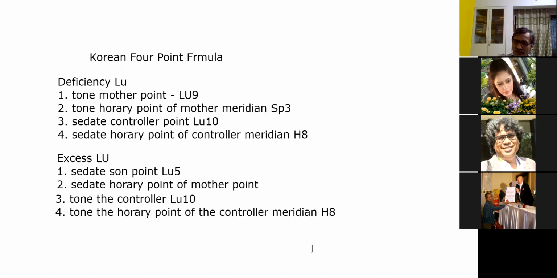SI5 governs the generation of which kind? Fire. Yes? SI5 is the fire point, the horary point. So it will govern what? It will govern the metal variety of generation on the heart meridian. So it will not be that effective, because metal is not what the heart can generate. But it can do it, because it will regulate the metal variety.